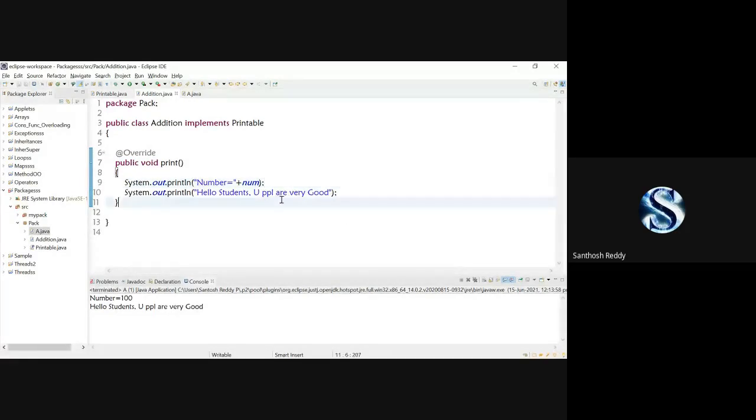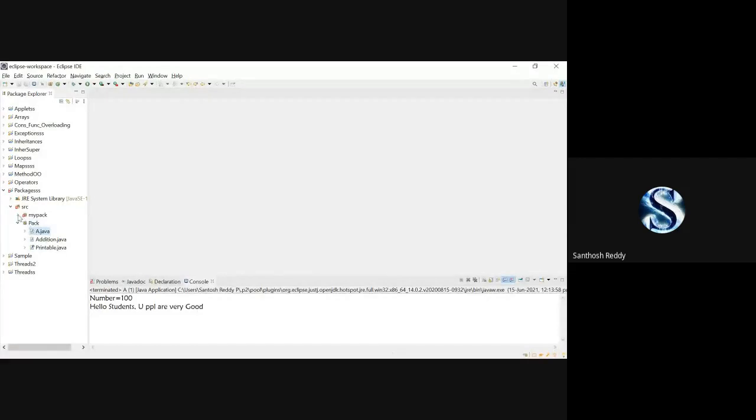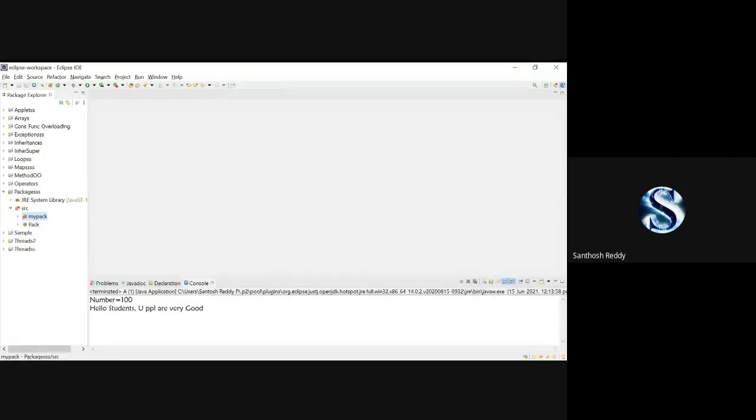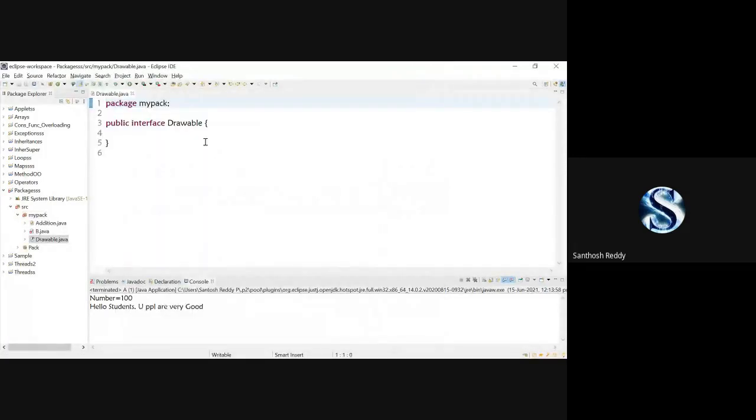Okay. Now I'll come up with a new way of declaring your object. For that, I'll create another interface in my pack. Right click, new interface. I'll create an interface called Drawable. Within this interface, I'm going to declare just one method, which is void draw.